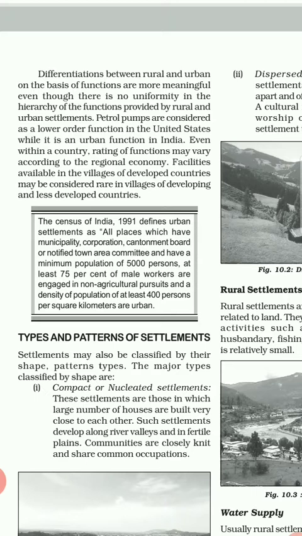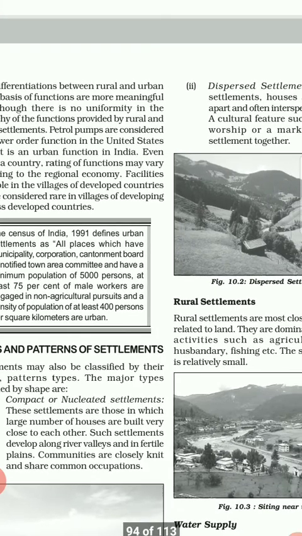Number one is the compact, or you may say nucleated. Here the houses are built very close to each other. Such settlements develop along the river valleys and the fertile plains. Communities are closely knit and share the same occupation.